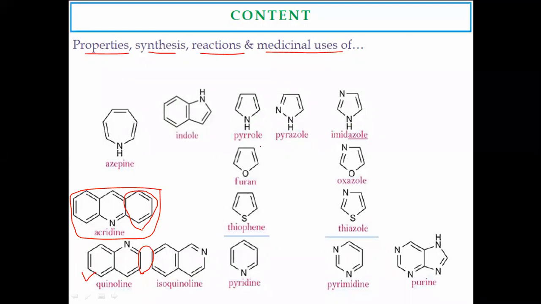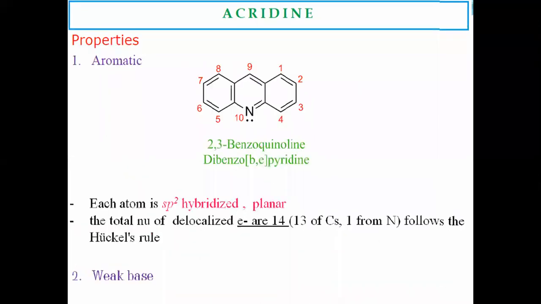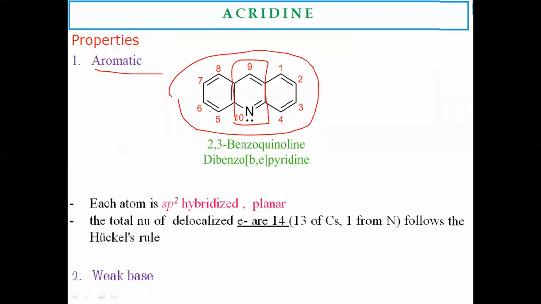So let's start with the properties of acridine. The first property: acridine is aromatic in nature. This is the structure of acridine. Here the pyridine is fused with two benzene rings, one on the left side and another on the right side. These benzene rings fuse with the pyridine moiety. That's why it is called dibenzopyridine.